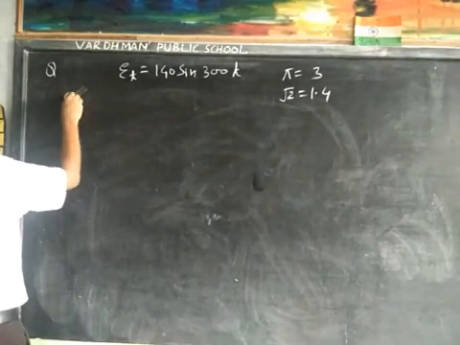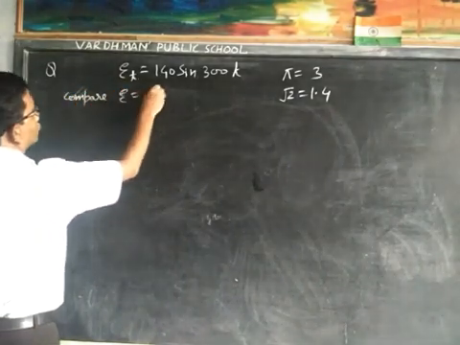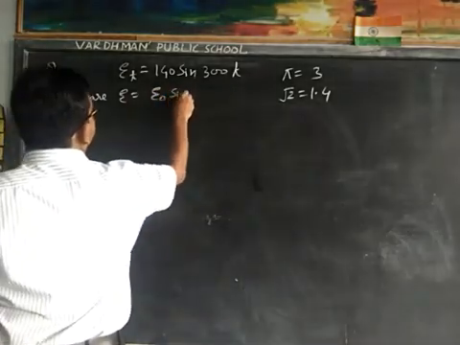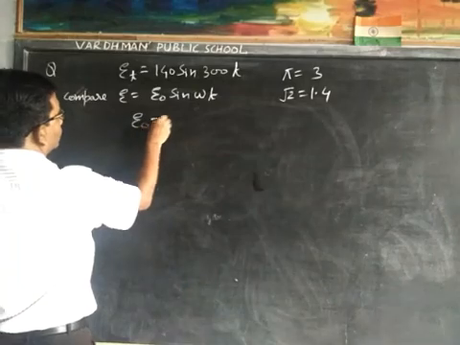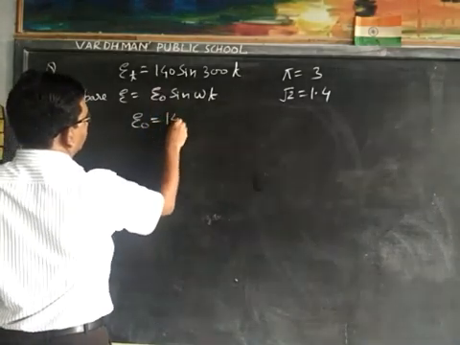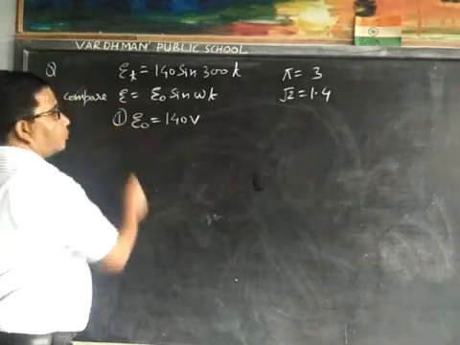Compare with E is equal to E0 sin omega t. Then the peak value is 140 volt.